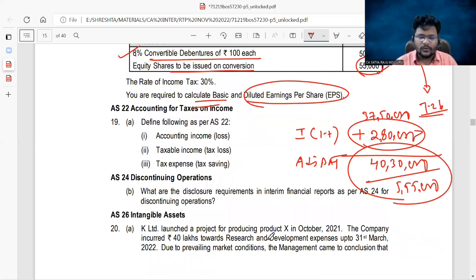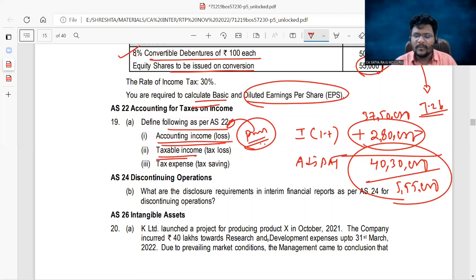AS22, theoretical questions just they asked. Define the following as per AS22. Accounting income or accounting loss. Sir, accounting income or loss is the profit after tax as per the financial records under statement of P&L. As per statement of profit and loss account, after taxes, how much profits or loss just they represented, such profits or loss you can call it as accounting income.